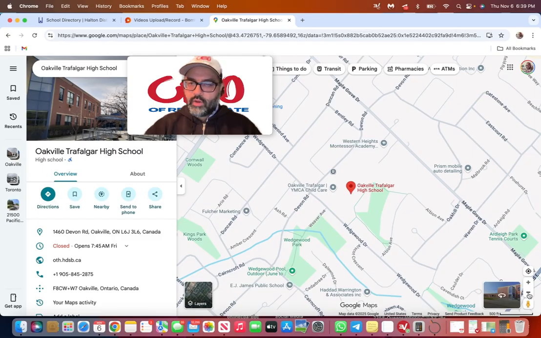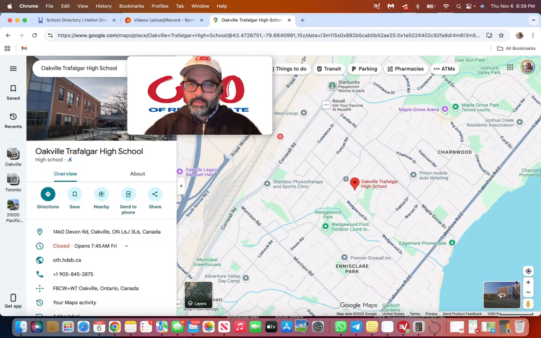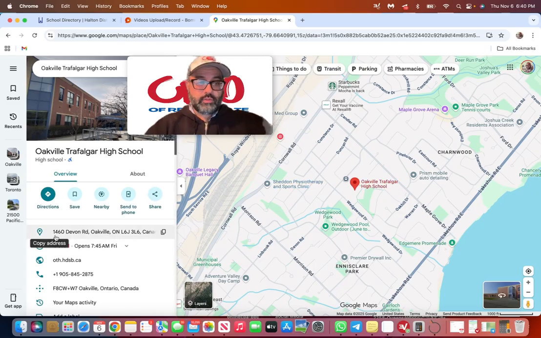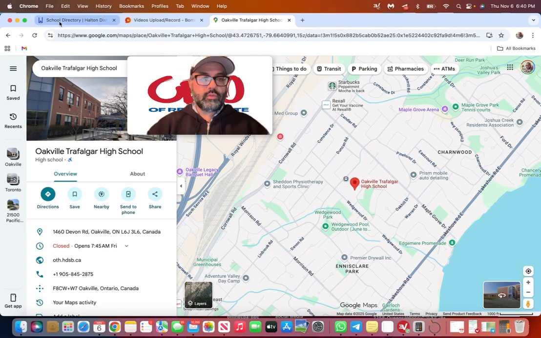It's an older, very long-standing, established high school. You can see the proximity to the lake. It's the OT Red Devils, that's their name, and it's been there forever. Oakville Trafalgar is on Devon Road, 1460 Devon Road. If you're in southeast Oakville, that's where any high school age kids would go, to Oakville Trafalgar High School.